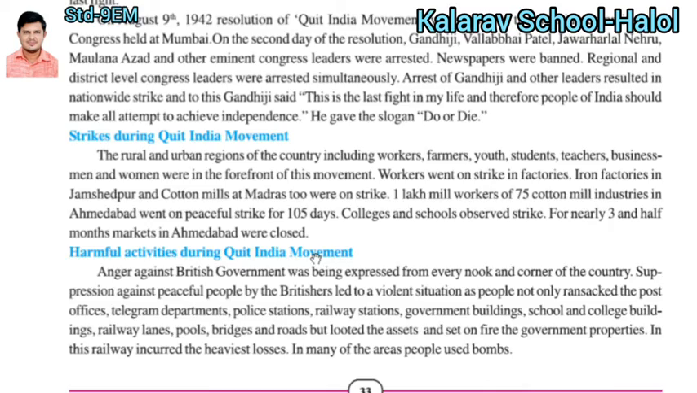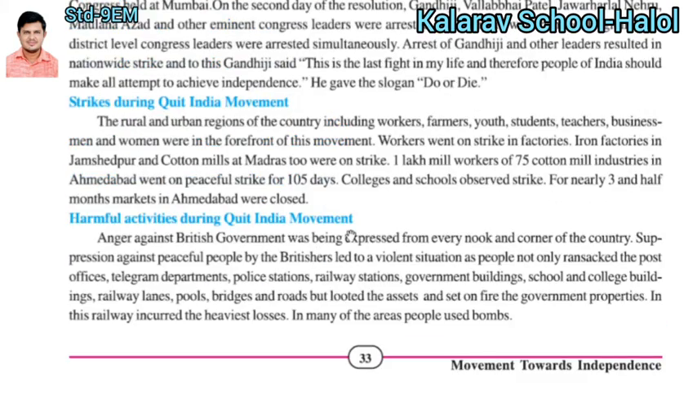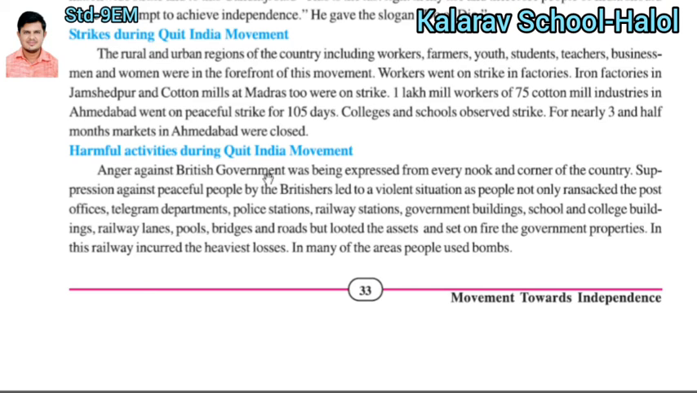Now, what were the harmful activities during the Quit India movement? There was anger against the British government. The people's anger was at its peak against the East India Company's government and was expressed from every nook and corner of the country. People came out and fought against the East India Company. Not a single child feared the British, because they wanted independence. They needed independence.